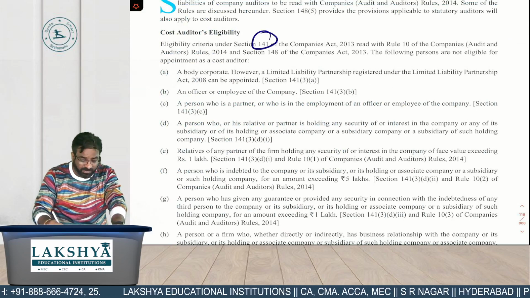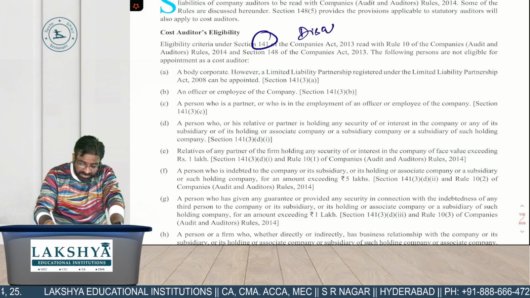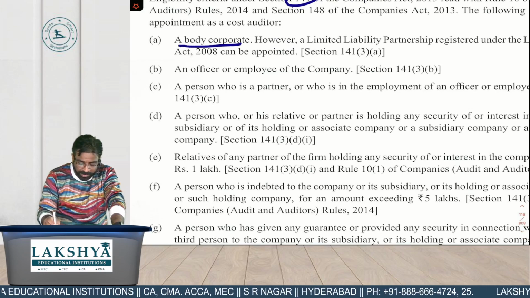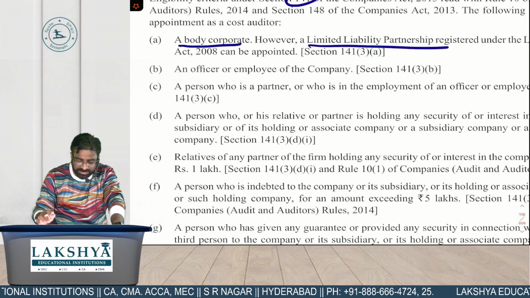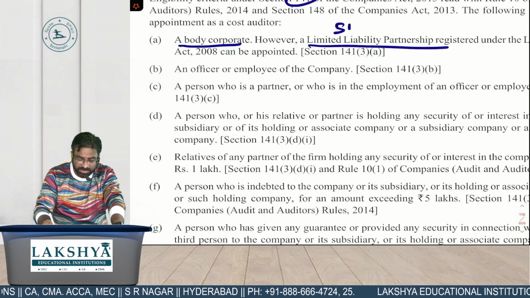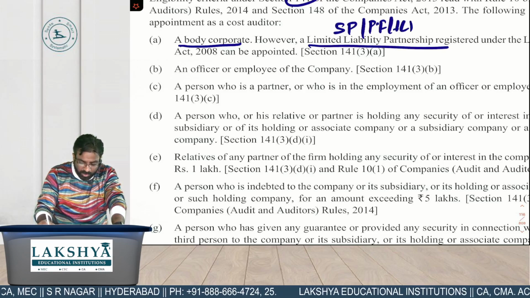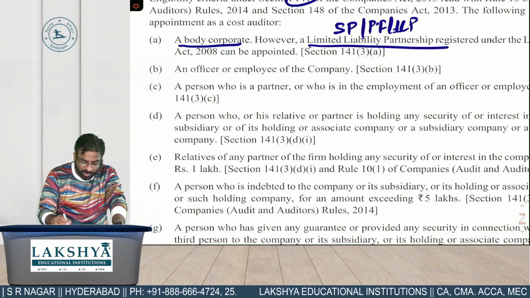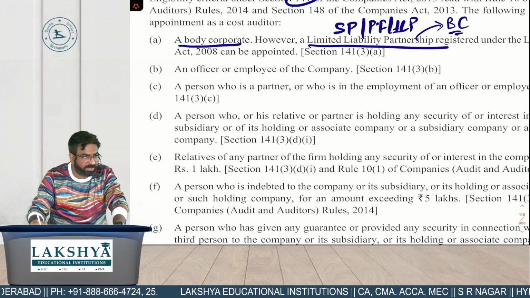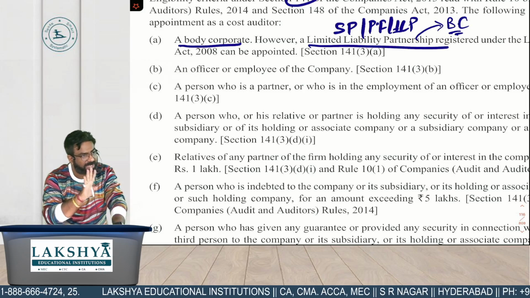But section number 141 not only talks about qualifications, it also talks about what? Disqualification. Read the disqualification number 1. A body corporate, however, LLP registered is allowed. मैंने तुम्हें अभी बताया कि what are the 3 things which are allowed in India? Sole proprietor, partnership firm or LLP. You know what is the reason they have written body corporate, however, LLP? Because LLP is also a body corporate. All the other body corporates are not allowed. Only one is allowed, LLP.